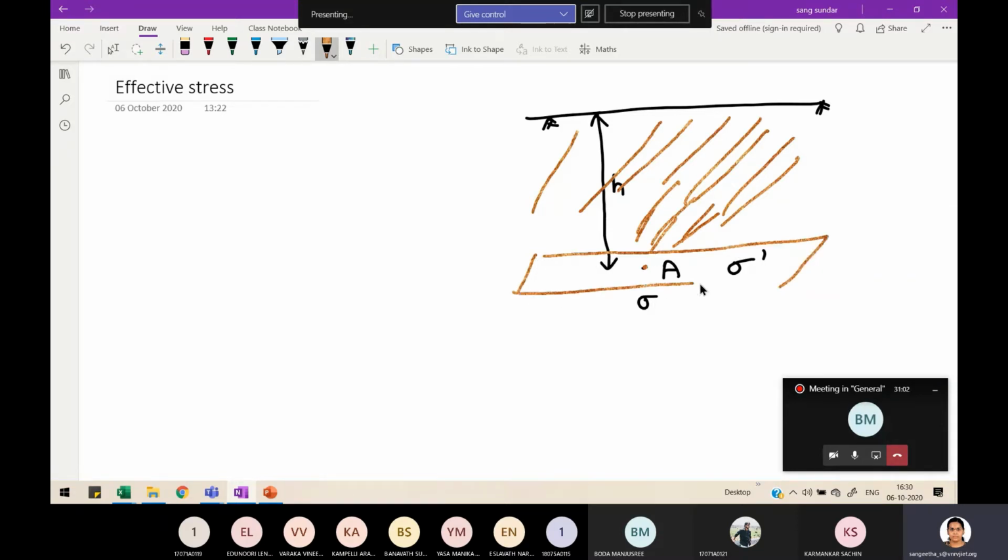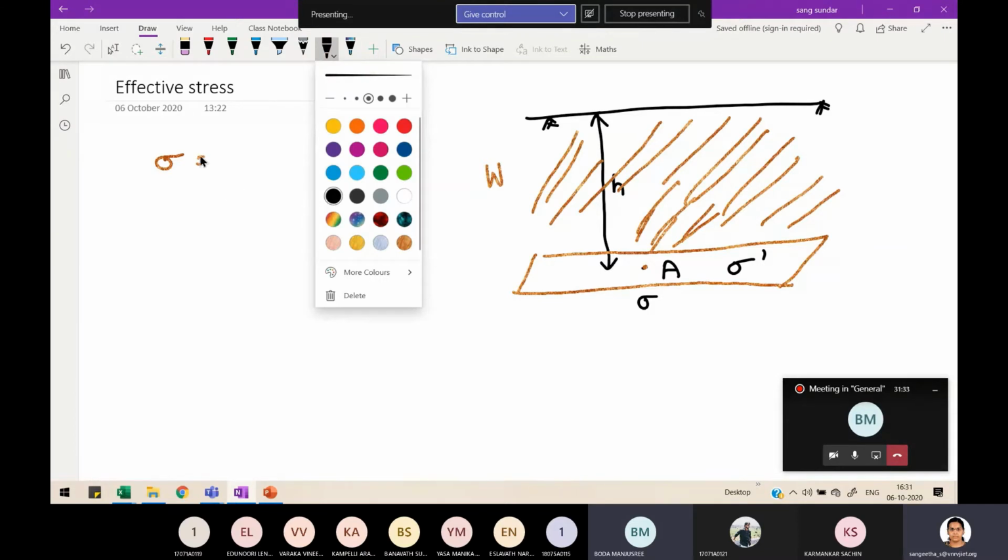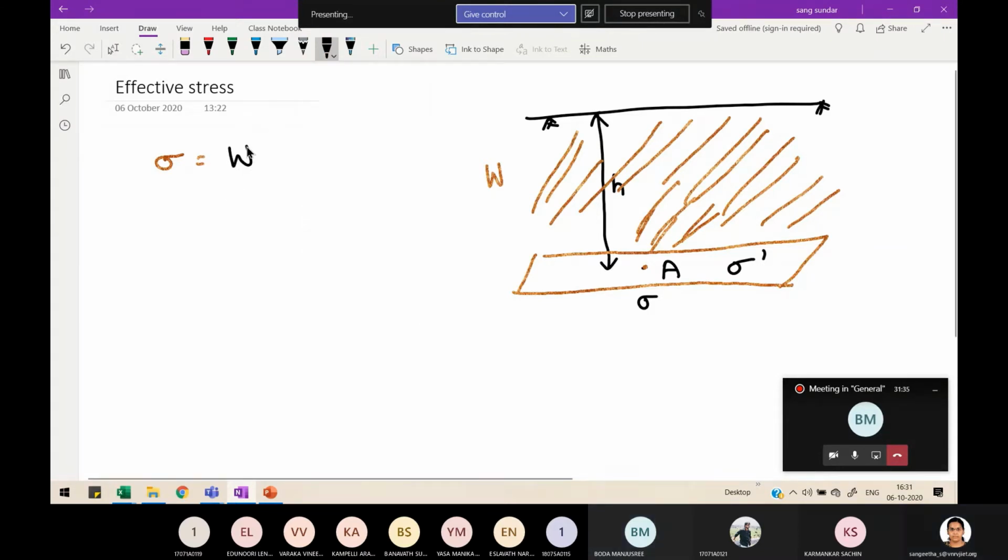So if we take a plane here, the whole load of the soil in the layer above it acts on it. So let us take W as the weight of soil which is acting on this plane. Let us calculate how much the pressure is. So sigma is equal to how much? W by A, very good. So load by area. This is your pressure acting.